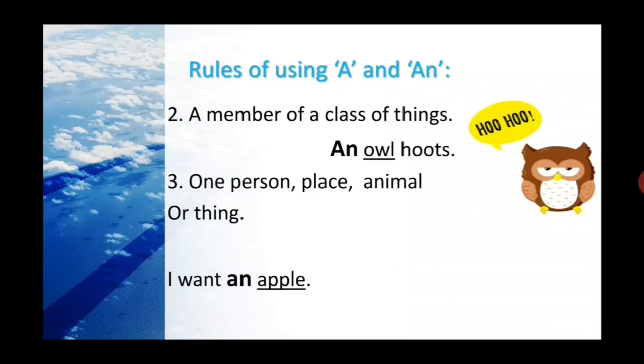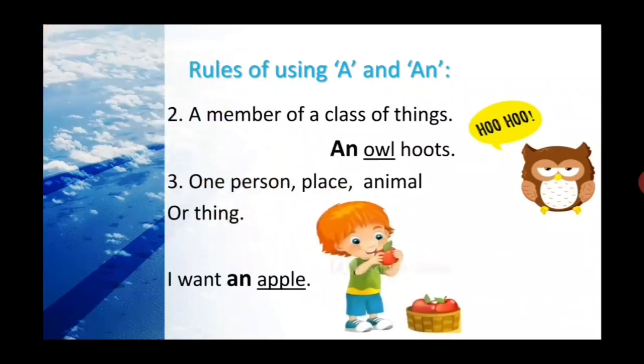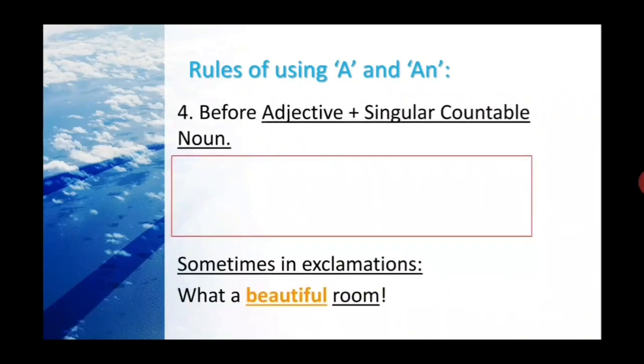Okay, the third number rule. When we talk about any one place, one person, one animal, or one thing, that time we use a or an. Like, I want an apple. 1 in number. That's why I use a or an. Here is an because apple starts with the vowel sound.